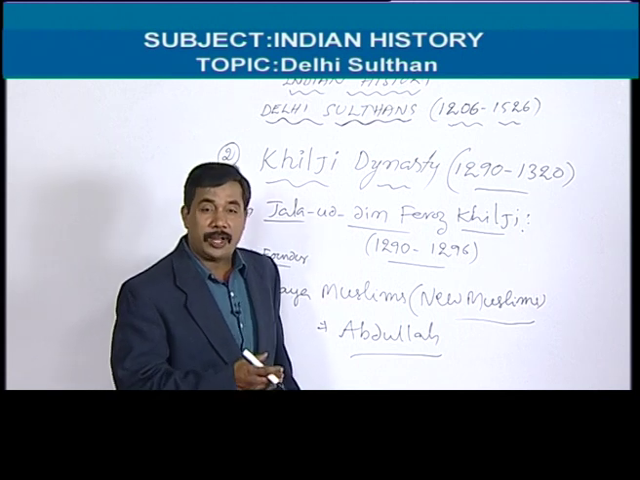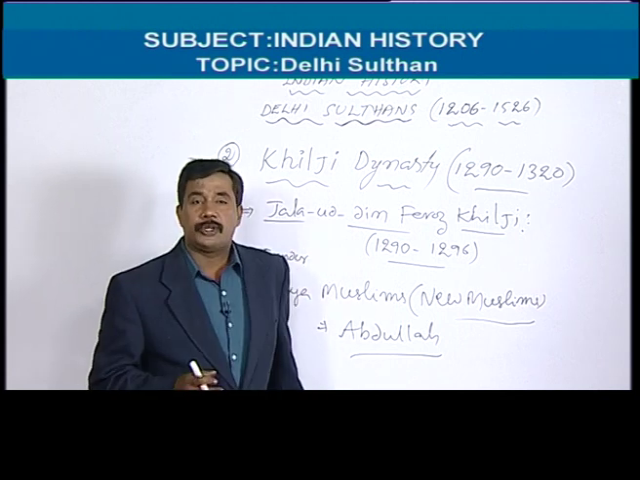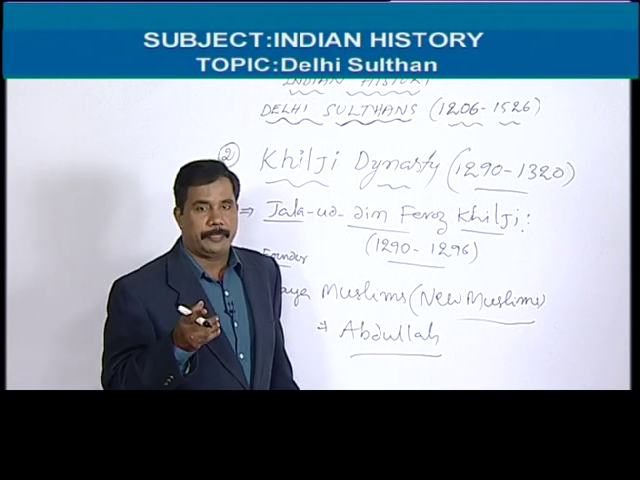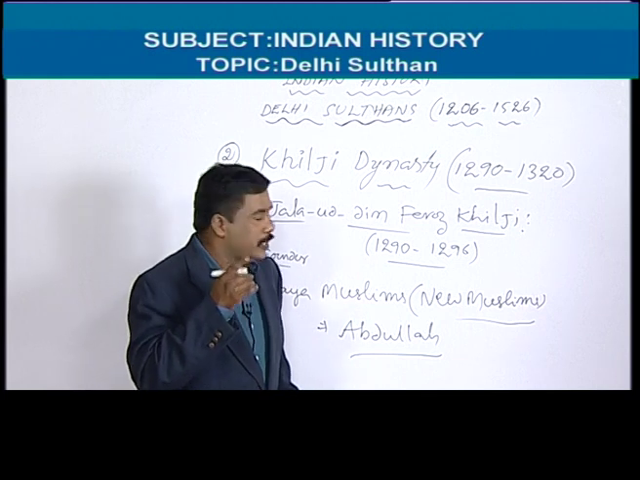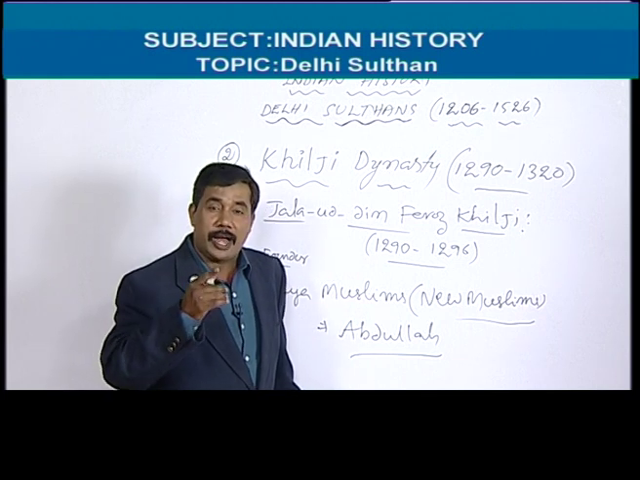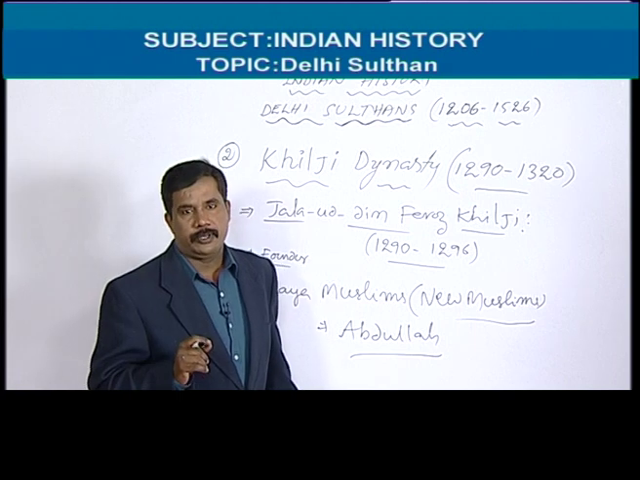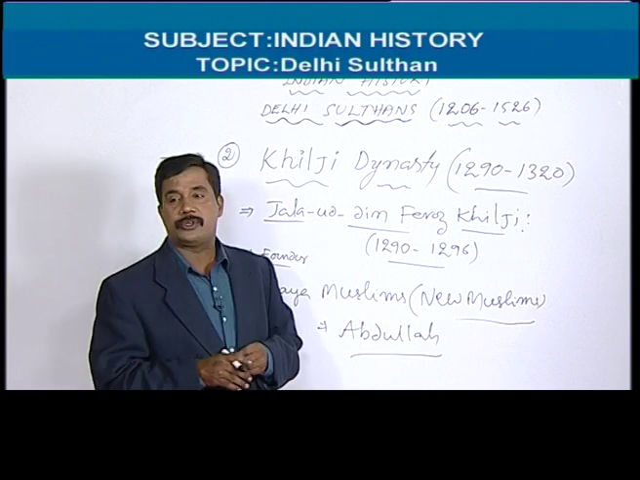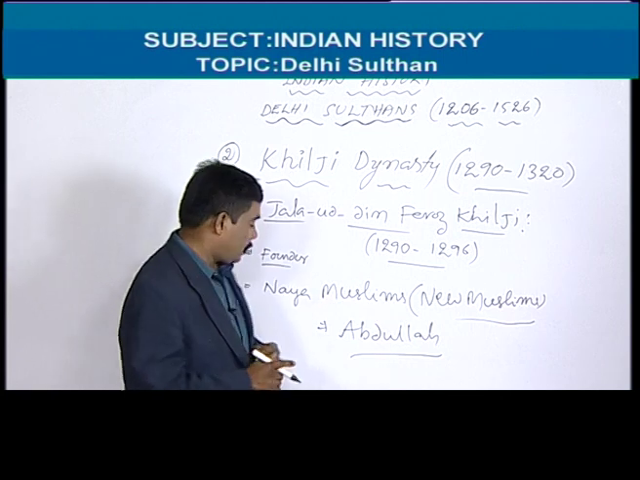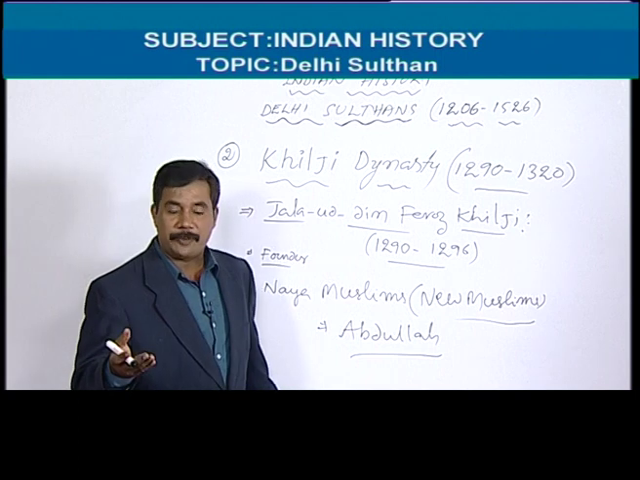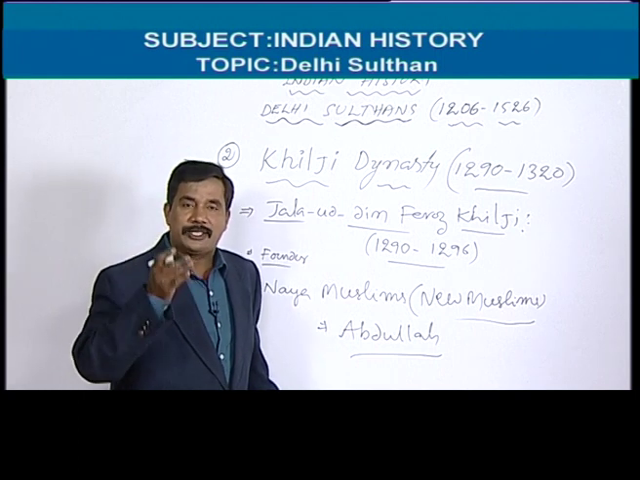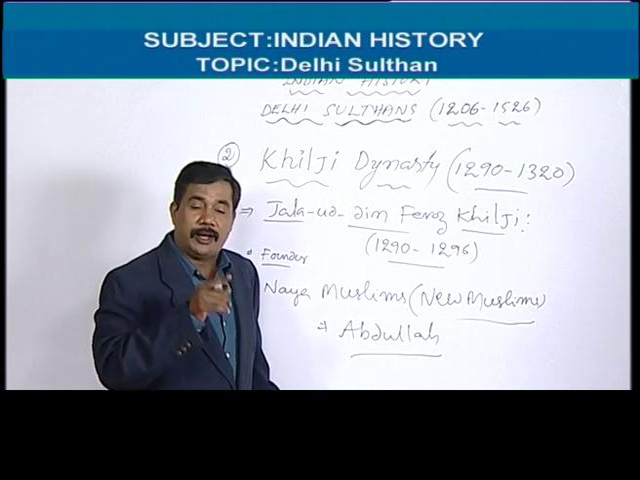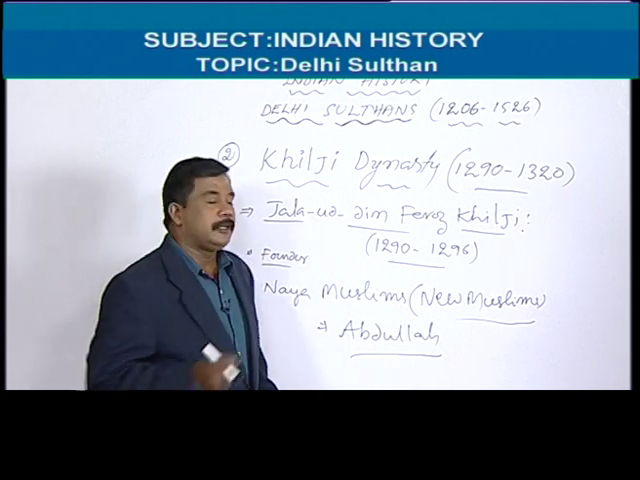Here Abdullah was defeated by Jalaluddin Firoz Khilji, but he converted them. He converted Abdullah and the other Mongols into Islam. They embraced Islam. That's why in Indian history they are called Naya Muslims or New Muslims. He converted them into Islam and married his daughter to Abdullah. That's why Abdullah became the son-in-law of Jalaluddin Khilji.